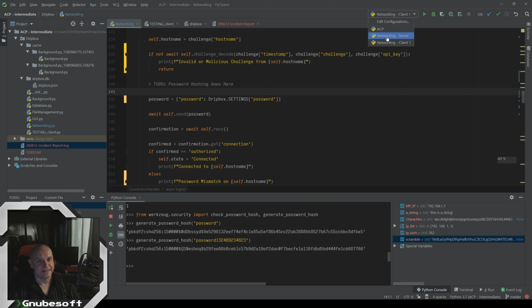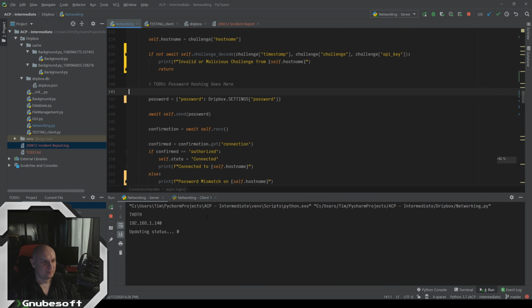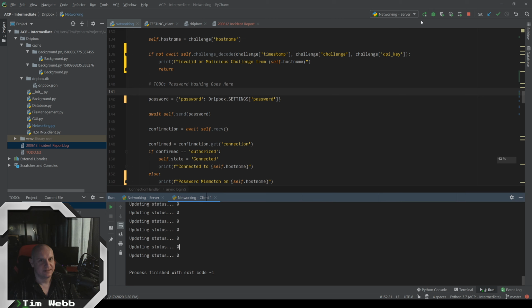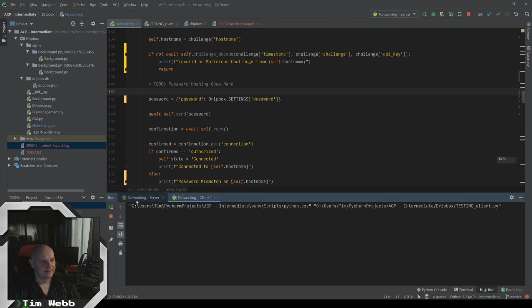Let's fire it up and see. All right. Server started without any errors. Let's load the client. Remember, they're all part of the same class. I'm just breaking them apart, and I got to change this.